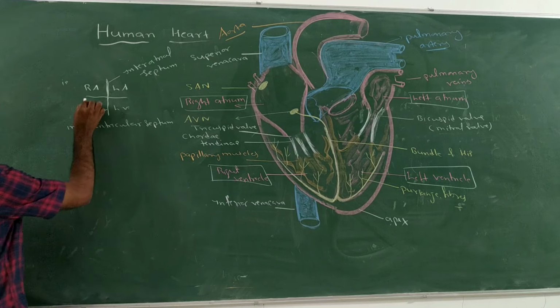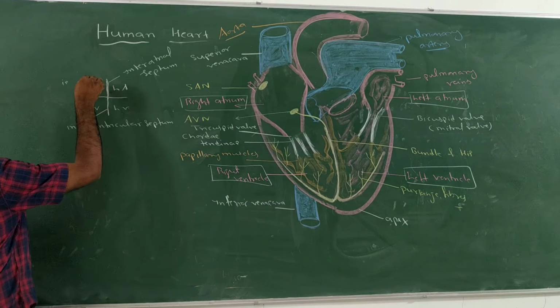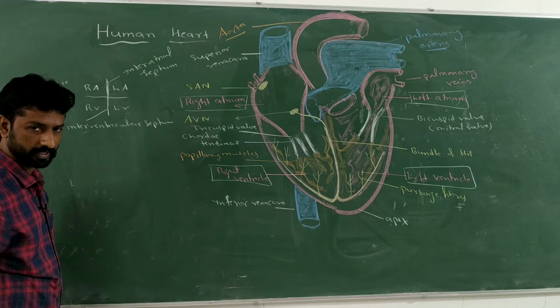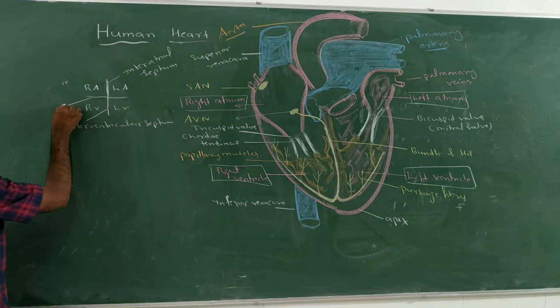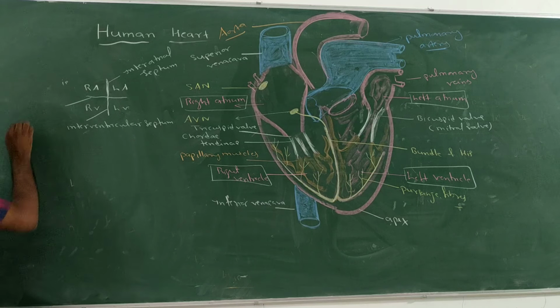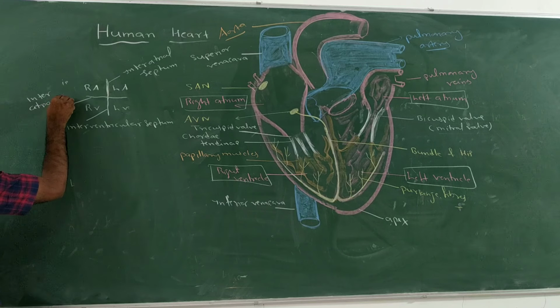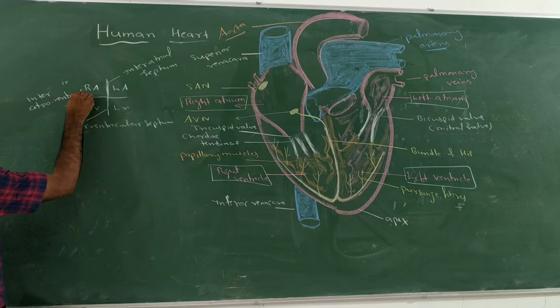And the septum which separates the atria and ventricles of the same side, the right side as well as the left side, is called the atrioventricular septum, the interatrioventricular septum.